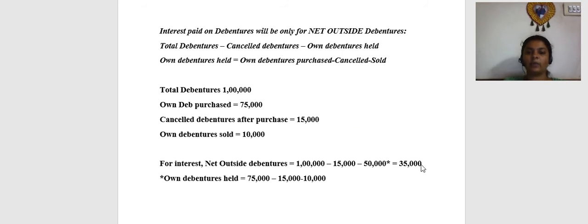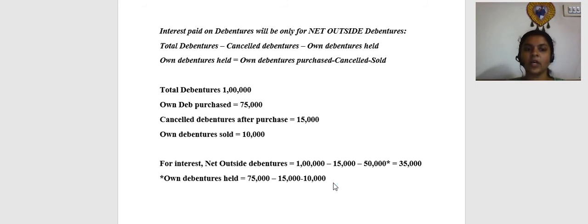So in this case, you will pay net interest on debentures only for the 35,000 debentures as on that date. Remember, on any date, you should calculate the amount of own debentures held only using this particular logic. This is just for your understanding if they ask you in a journal entry to be passed.